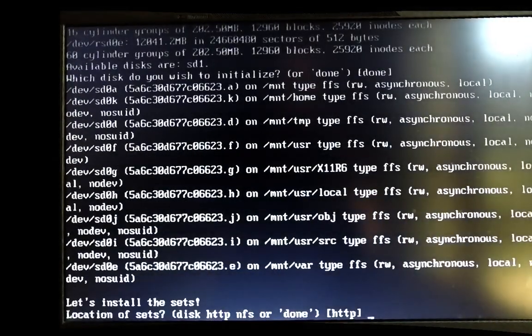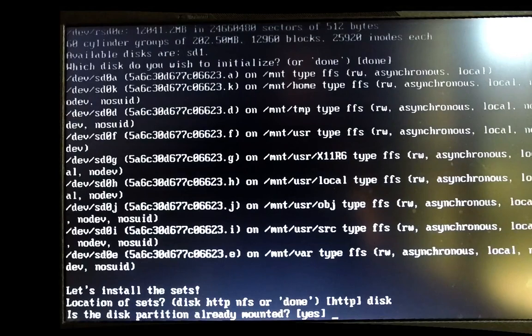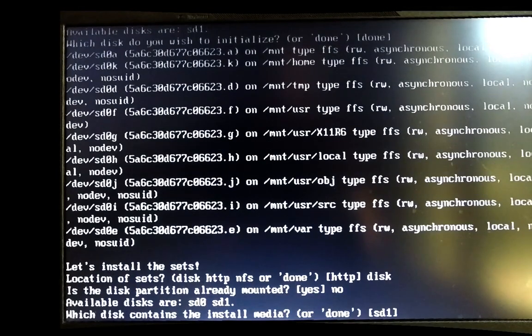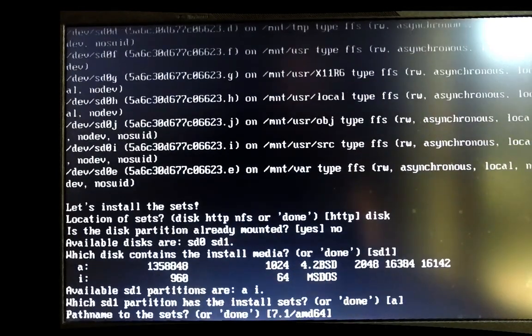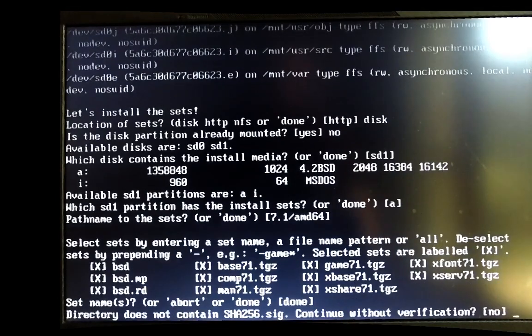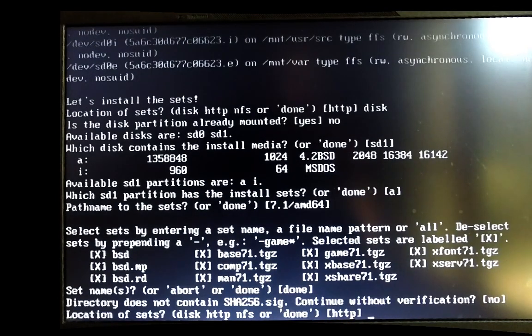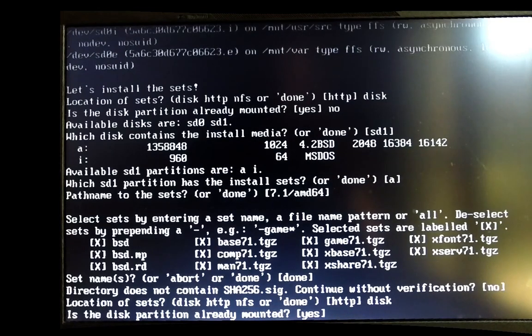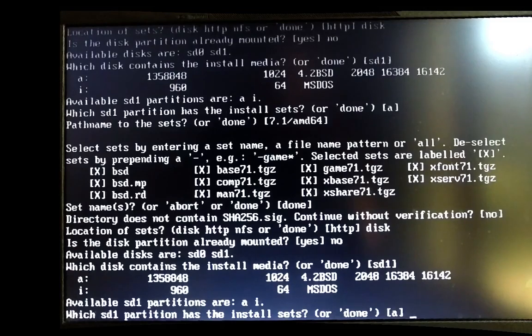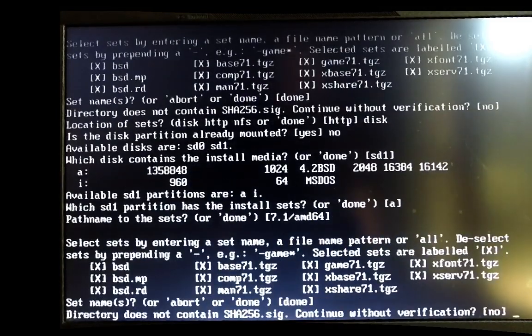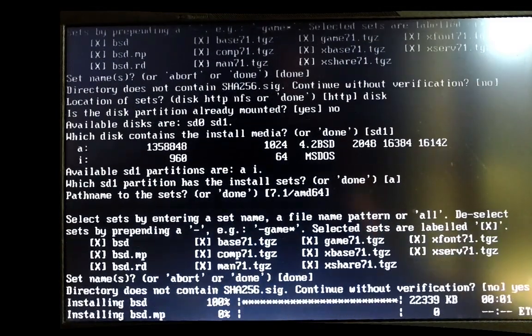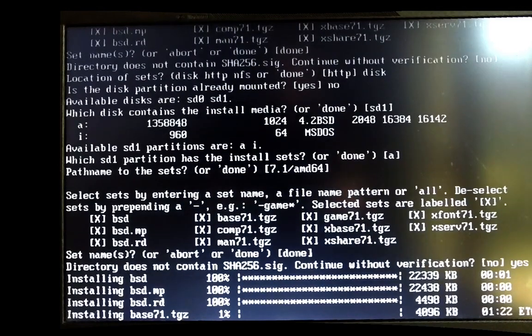So my sets are on the disk, because I'm offline. It's quite tricky here. And unlike me, just answer yes to continue without verification, because you are supposed to verify the image before writing it down to the USB, and it doesn't make much sense to test it at this step now. So it's copying.